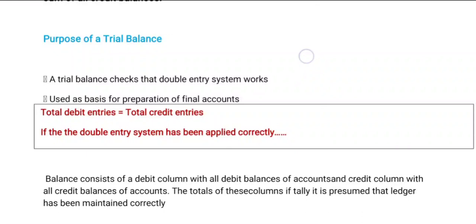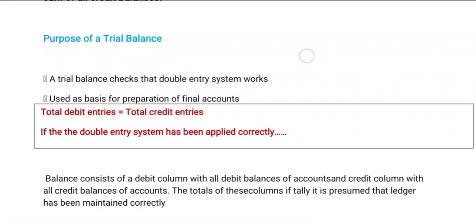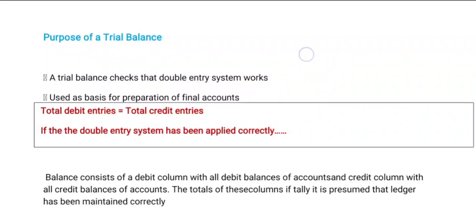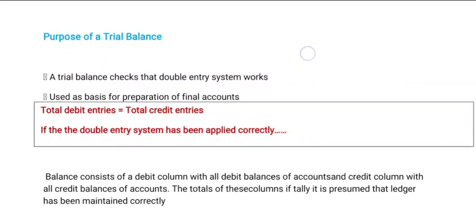The formula is that the total debit entries are equal to the total credit entries. We already described this above. Now we find out whether the double entry system has been applied correctly or not. If the debit amount sum is equal to the credit amount sum, then it is correct.